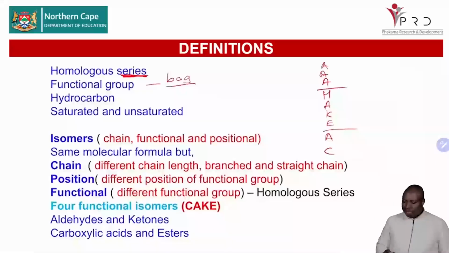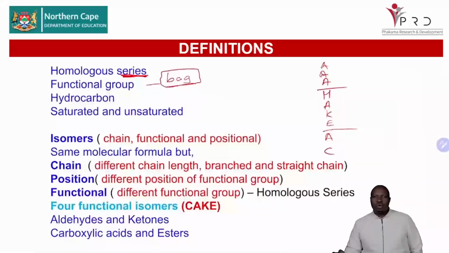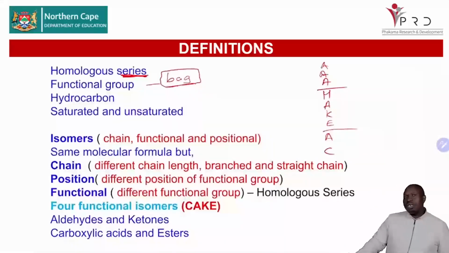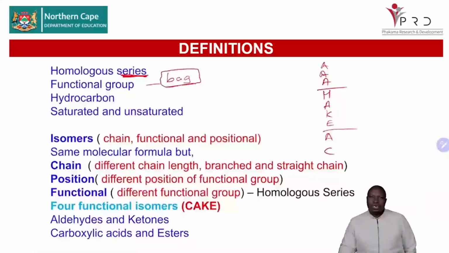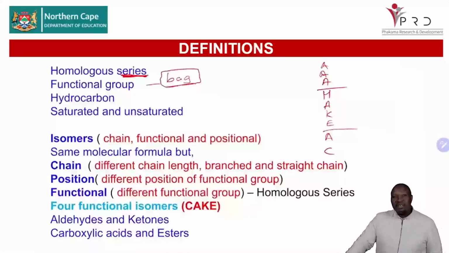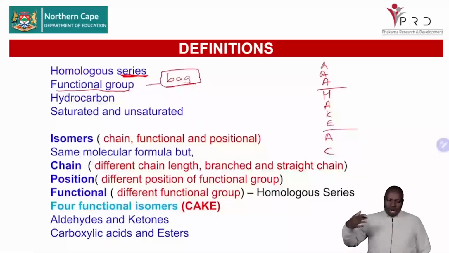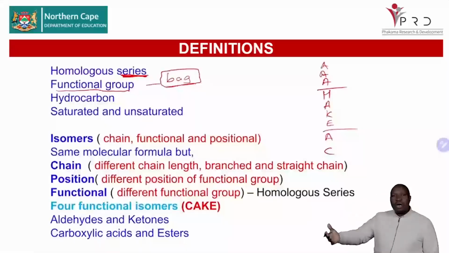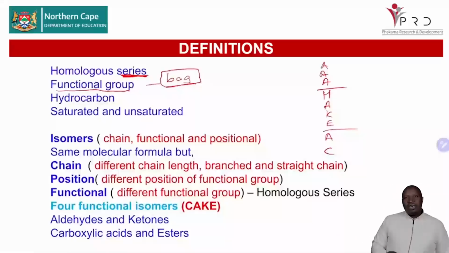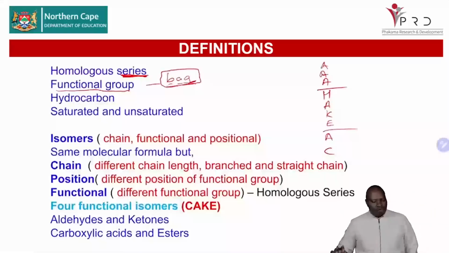You will have seen when you are doing your studies that if, for example, you have OH as your hydroxyl group, as your alcohol, you know that you will have a hydrogen bond, hence you will have a higher strength of intermolecular force. So it's very important to understand the importance of this functional group. Even during reactions, how these homologous series or these organic molecules react depends as well on the functional group. Hence we are saying a functional group is a bond, an atom, a group of atoms that determines the physical and chemical properties of an organic molecule.